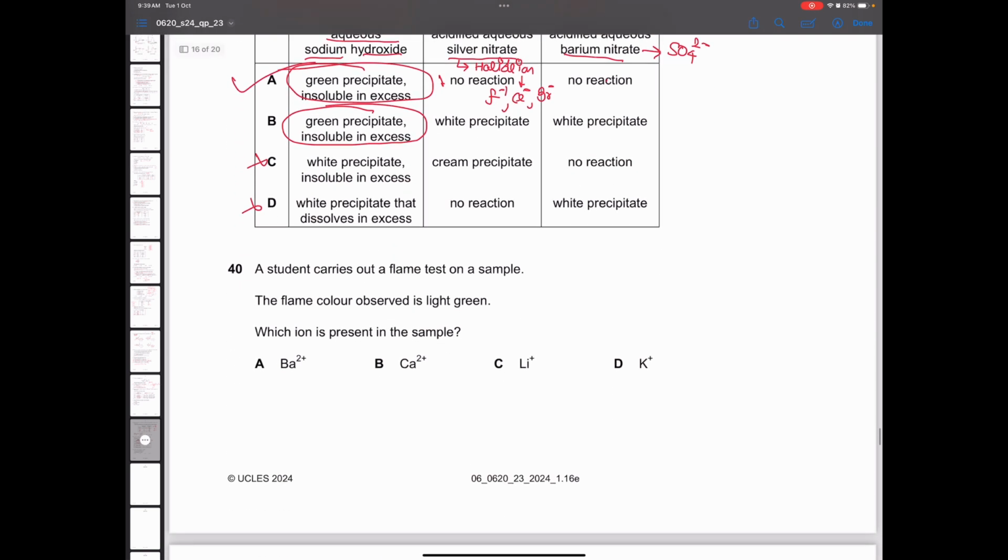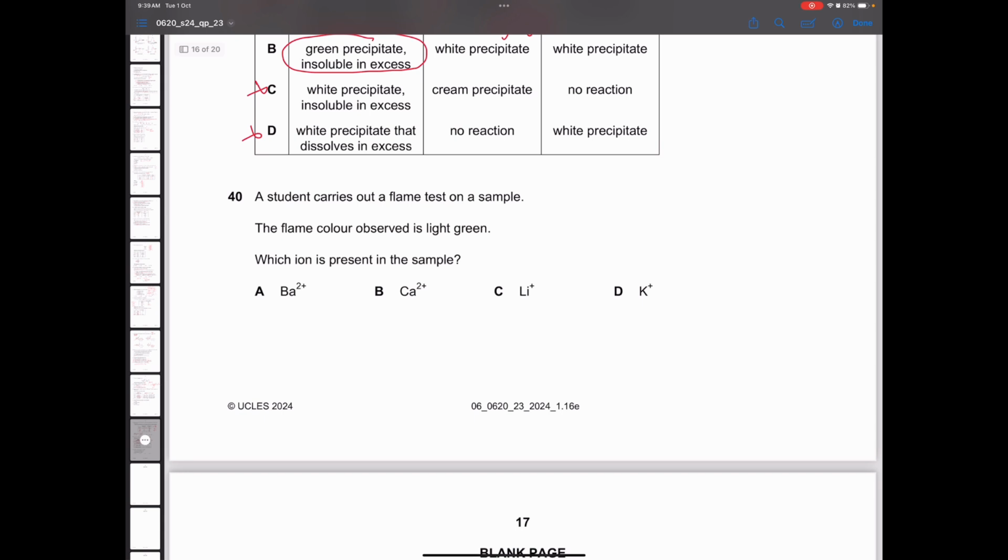Next question. A student carries out a flame test on a sample. The flame color is observed as light green. Light green color is given off by barium ions. We need to remember this. The color changes we need to remember. So the answer is A.